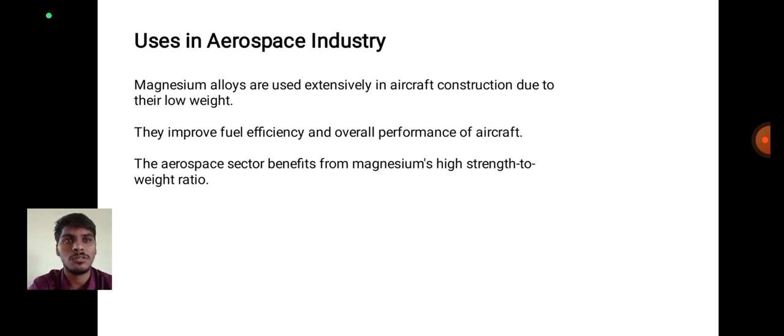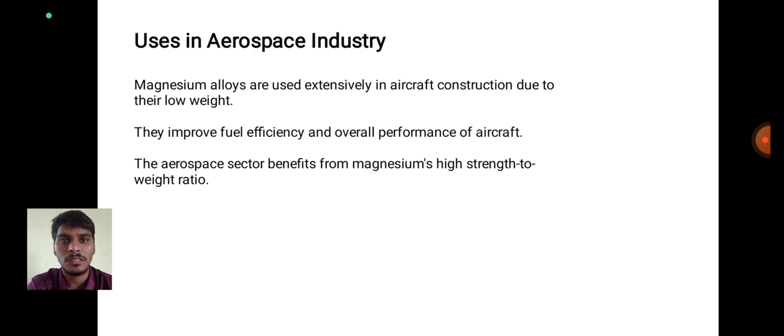Because it is a lightweight metal, it improves the fuel efficiency and overall performance of aircraft.